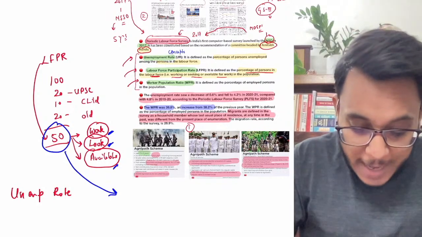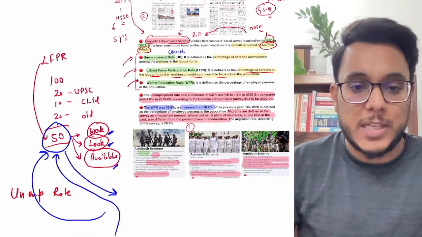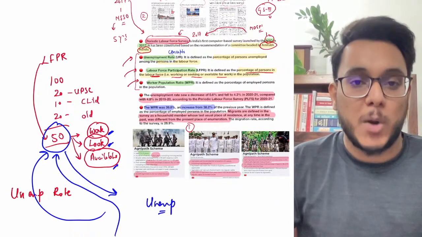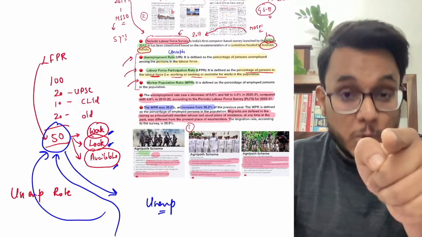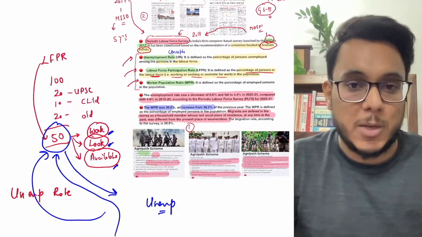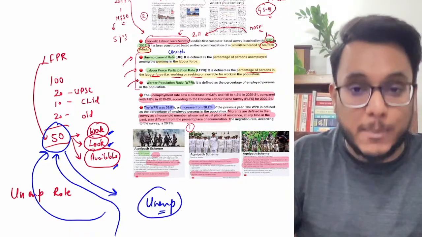So the people who are without work out of these 50 people will actually be called unemployed. Today, if you are a student and you don't want a job, you are not unemployed. Keep this in your mind. You are a student, you don't want a job, so you don't come under the definition of unemployed people.